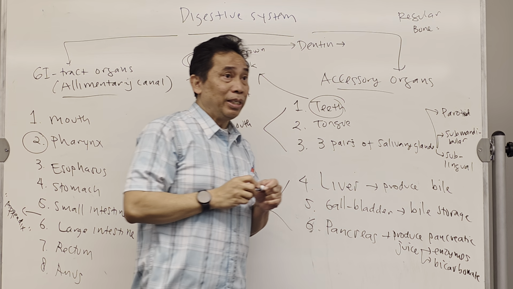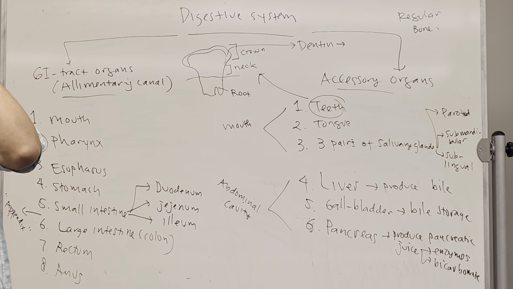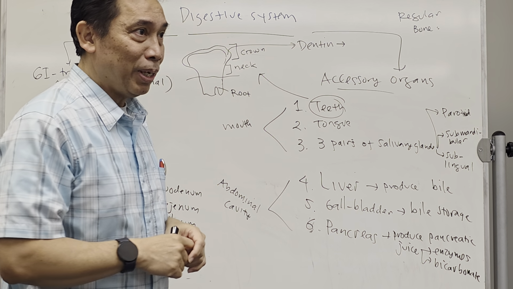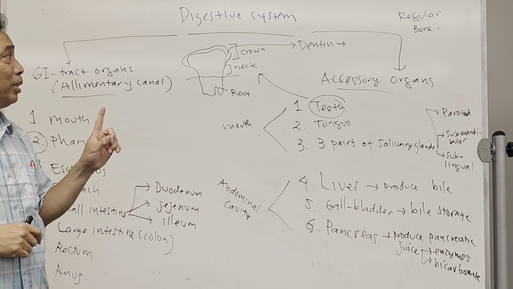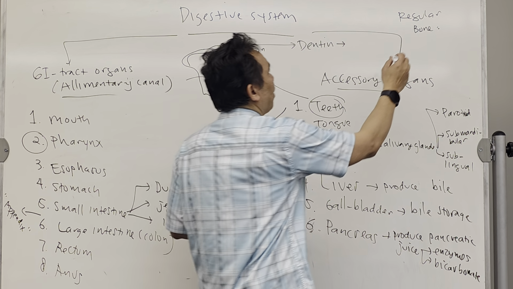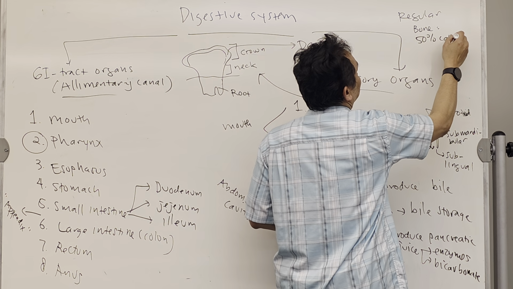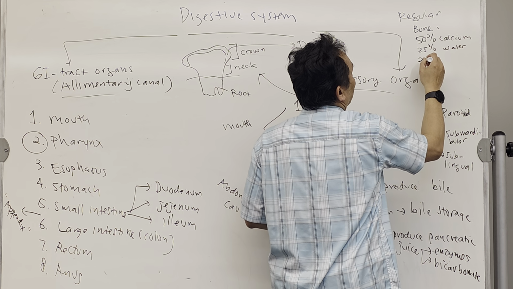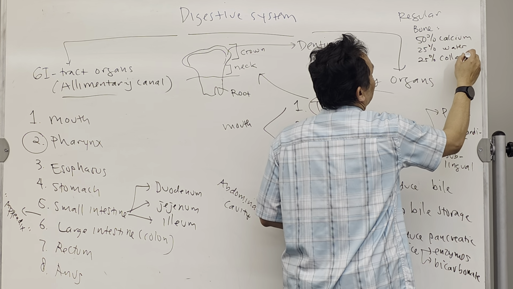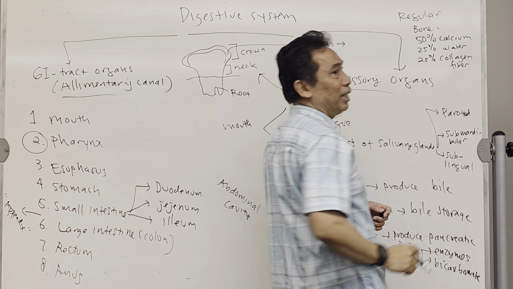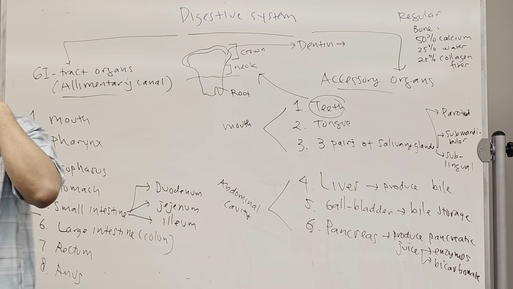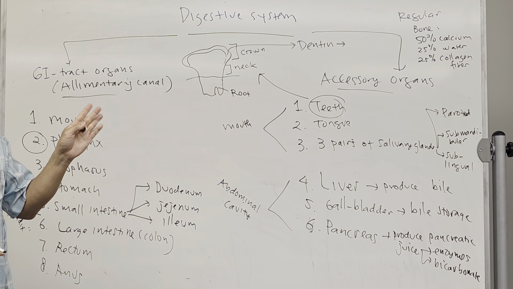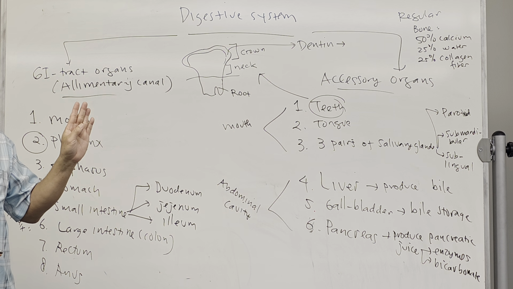Remember when we talk about bone tissue, I think chapter 6, something like that. In PMS 171, bone tissue actually consists of 50% calcium, 25% water, and 25% collagen fiber. That's the composition of healthy, regular bone. 50% calcium, 25% water, 25% collagen fiber.